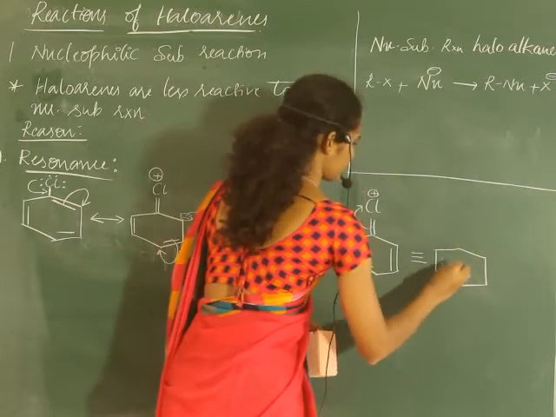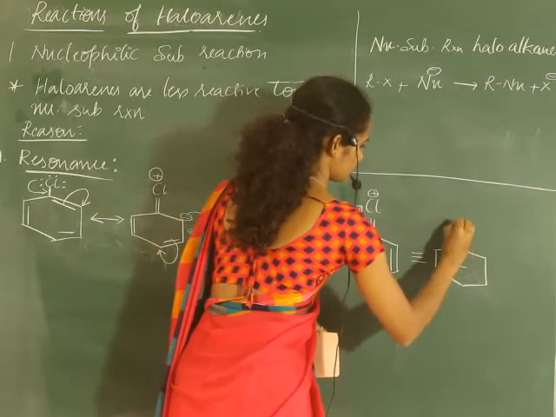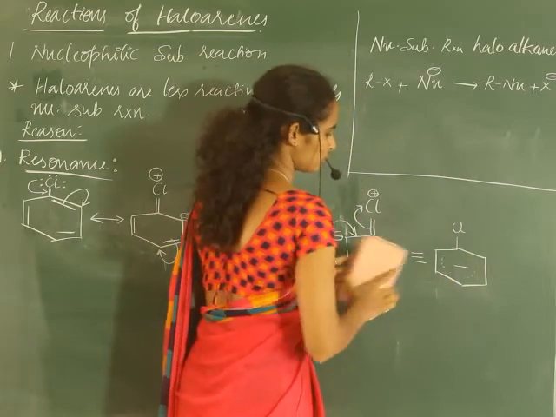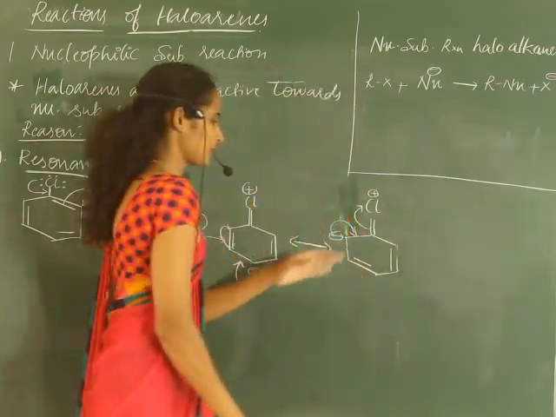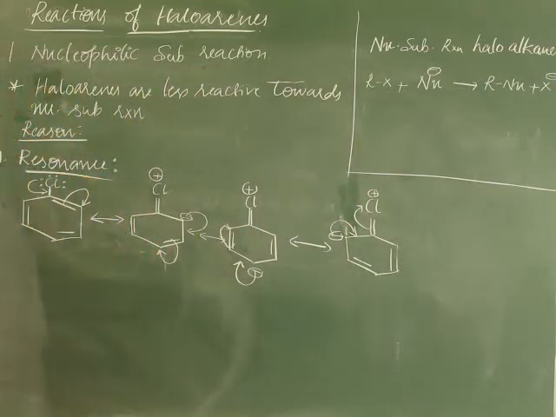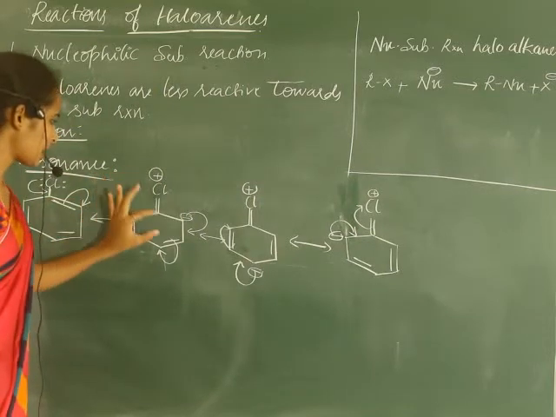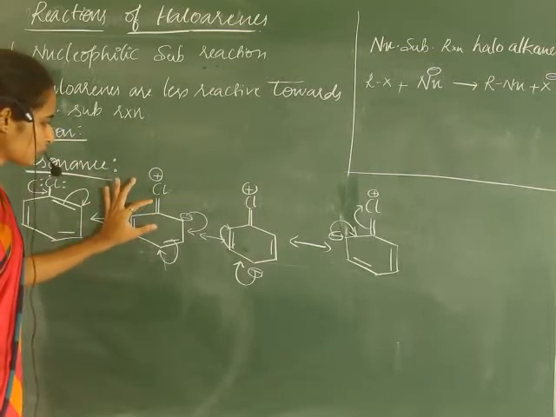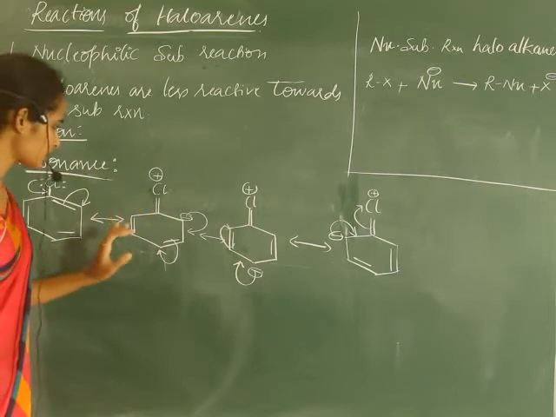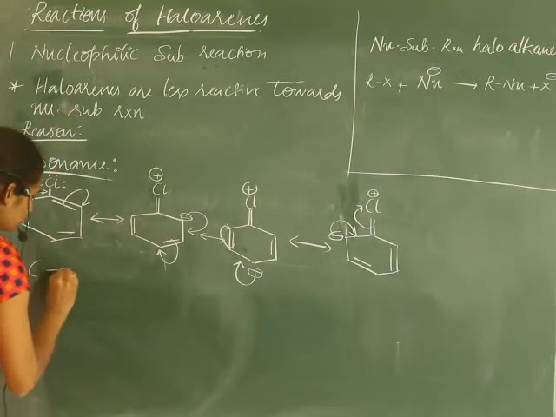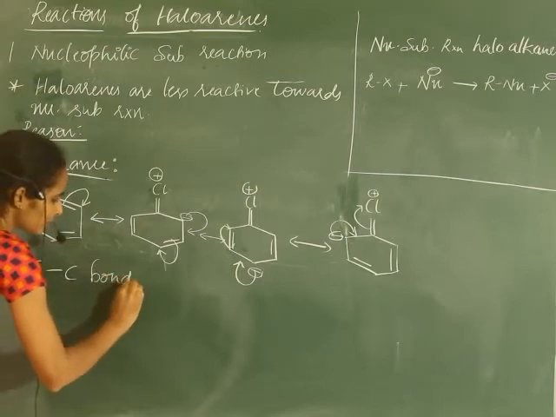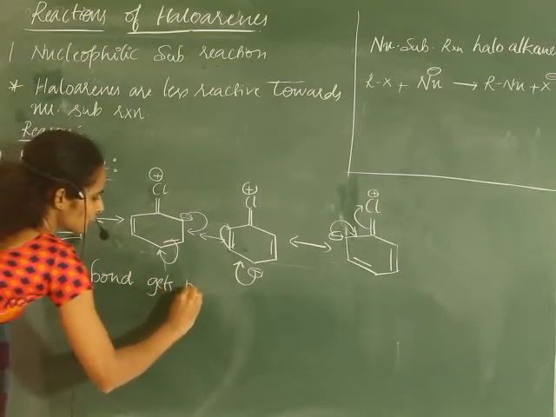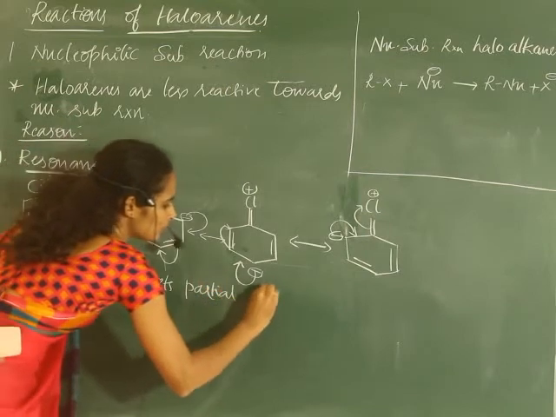From the resonance structures we conclude that, because of resonance, the carbon-chlorine bond gets a partial double bond character.